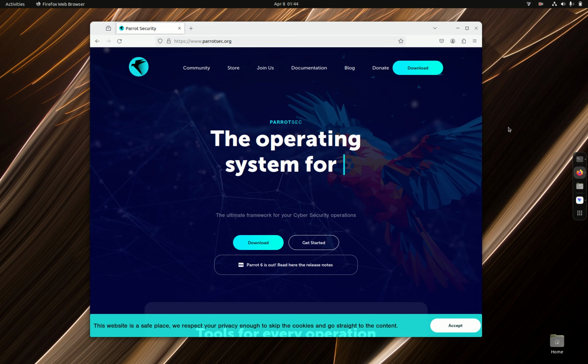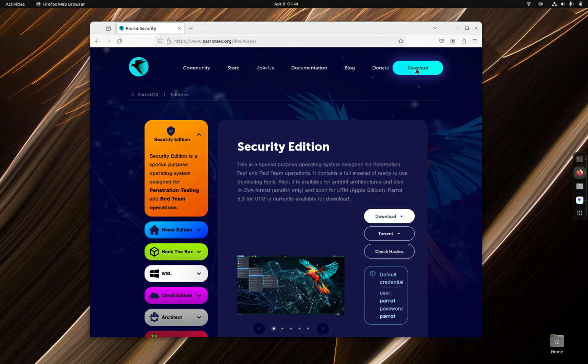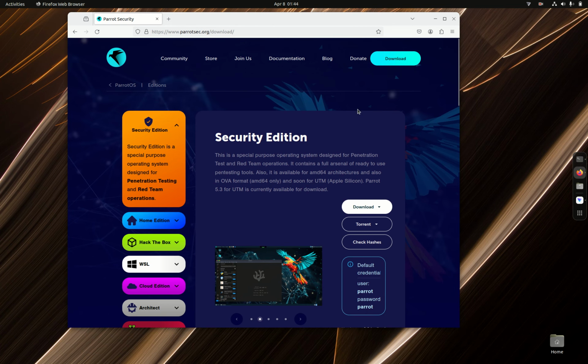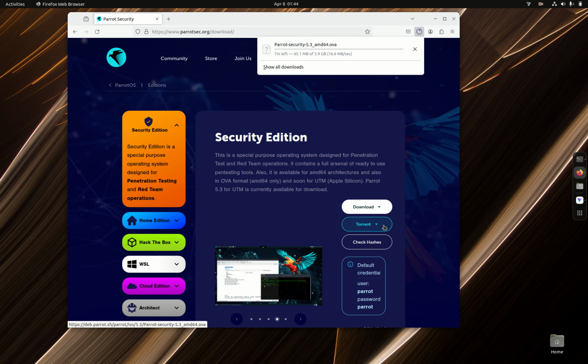So, I'm going to show you something else. This is Parrot Security, the pen testing operating system. In this episode, we're going to download the VirtualBox ISO for VirtualBox. So, you want to download this. Shouldn't take too long, hopefully.